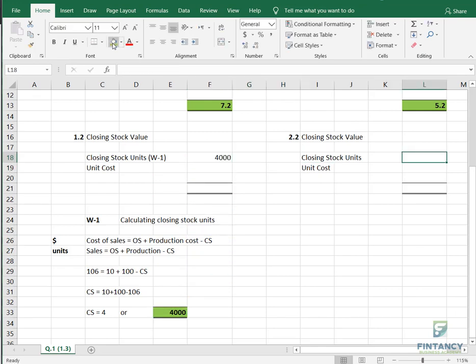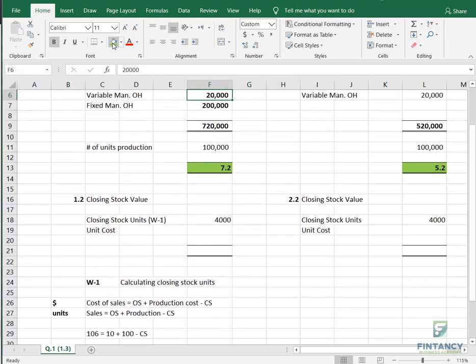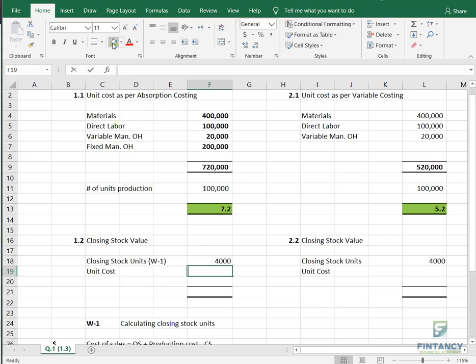And also here. Unit cost, where is the unit cost? Remember, we already calculated it just now above. So you can take it like this, 7.2 here, and you can also take 5.2 here. And then what you need to do is multiply them. This is your closing stock value. Please write yes in the chat box if you got the point. So these are the answers for question number 1.2 and 2.2.